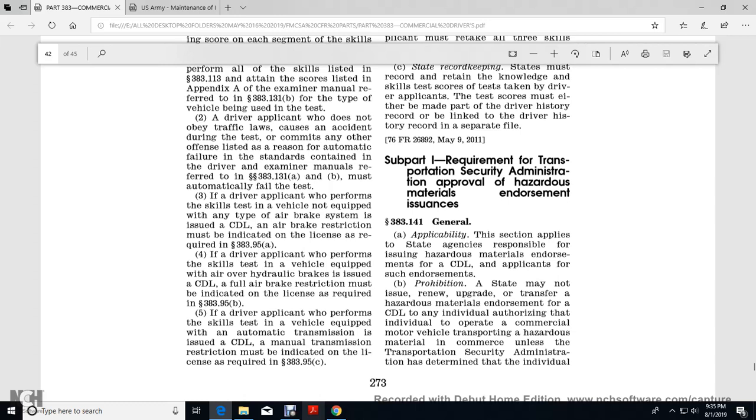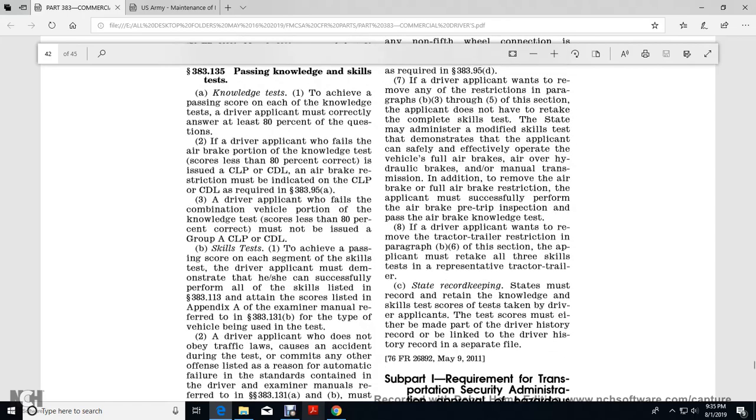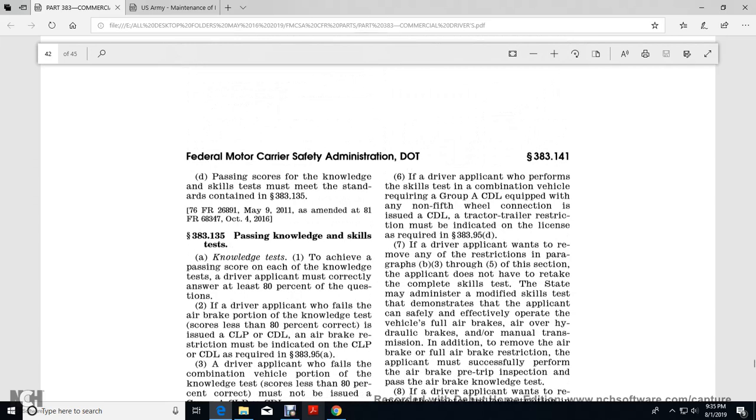A driver applicant who performs the skill test in a vehicle not equipped with any type of air brake system is issued a CDL with an air brake restriction, indicated as required in 383.95(a). A driver applicant who performs the skill test in a vehicle equipped with air over hydraulic brakes is issued a CDL with a full air brake restriction, indicated as required in 383.95(b). A driver applicant who performs the skill test in a vehicle equipped with an automatic transmission is issued a CDL with a manual transmission restriction, indicated as required in 383.95(c). If the driver applicant performs the skill test in a combination vehicle for Group A, equipped with a non-fifth wheel connection, the CDL is issued with a tractor-trailer restriction, indicated as required in 383.95(d).